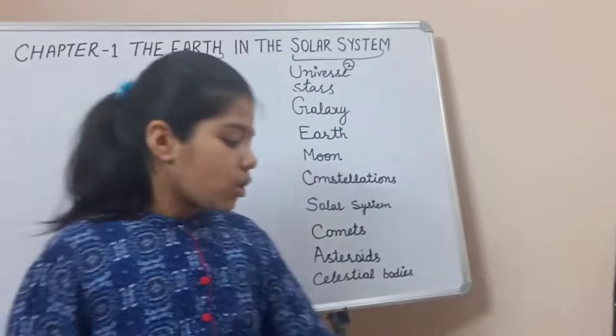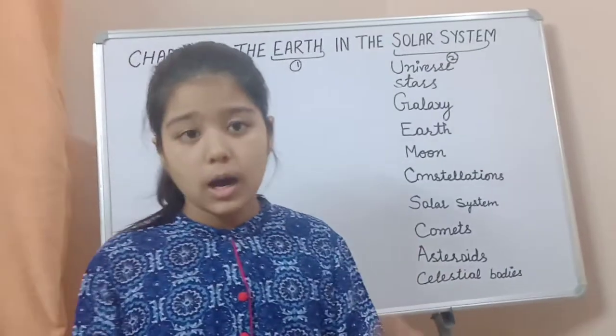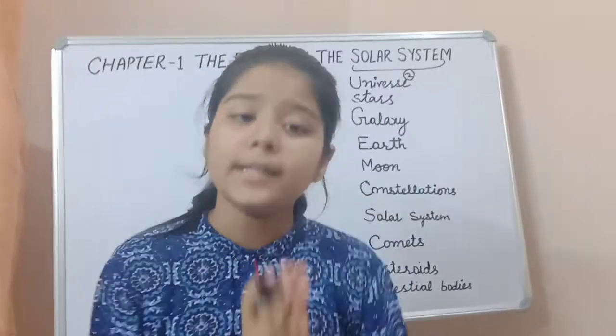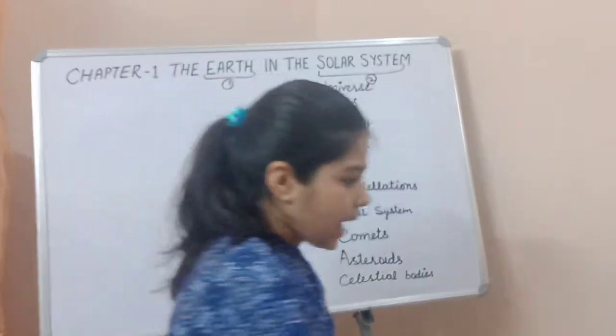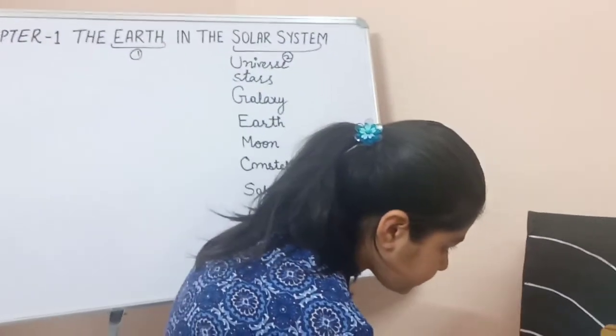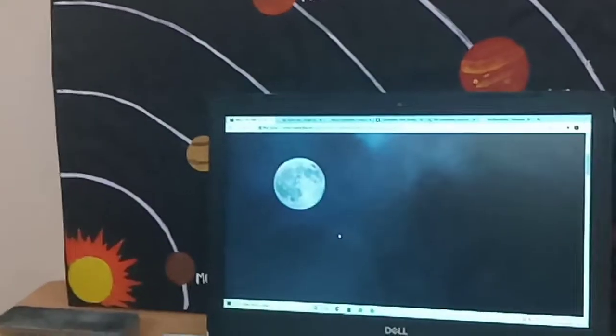As you can see. So, if we talk about the moon, first of all, let us study the moon. What is the moon? The moon is very huge, but it looks very small. In the night sky, it looks like this. See, it looks like this in the night sky. So, let us study about the phases of the moon. What are the phases of moon?